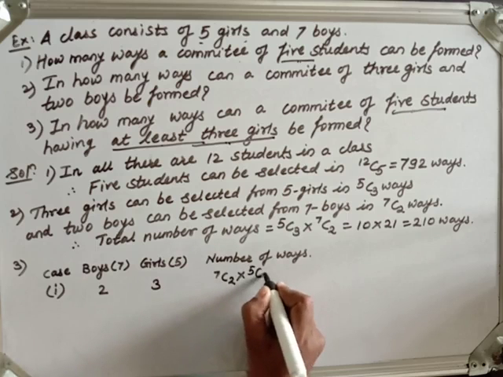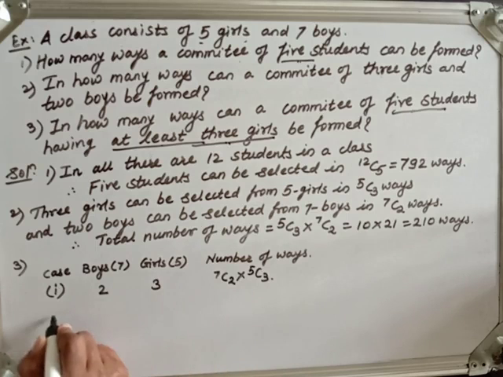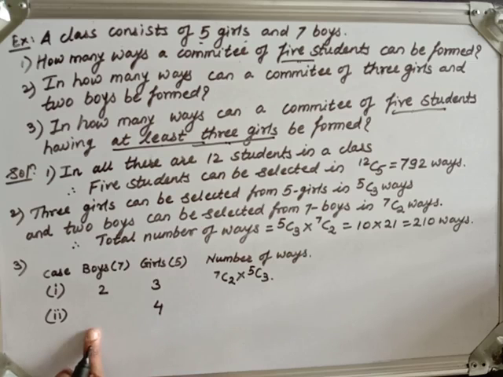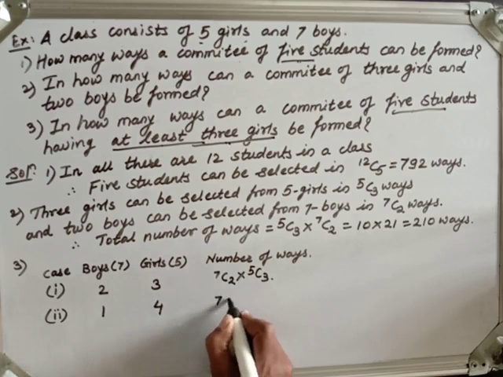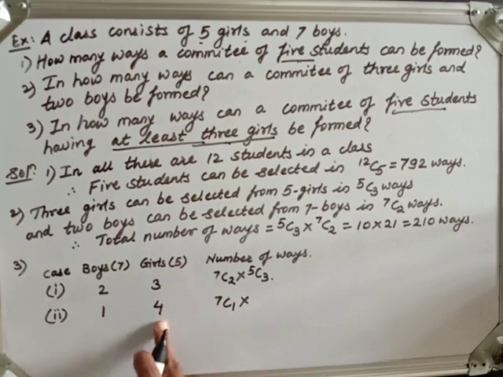So C(5,3). Now suppose the selection of girls is 4. We have selected 4 girls. At that time, to form the 5 student committee we have to select only 1 boy. Fine. So the number of ways are how many? C(7,1) multiplied by what? C(5,4).